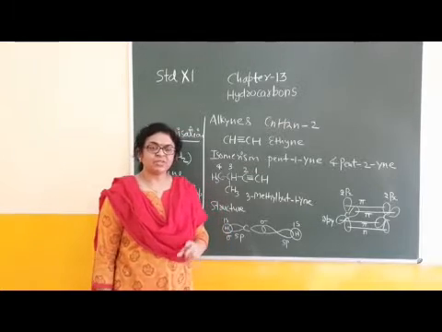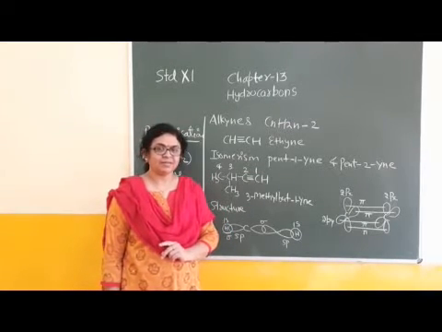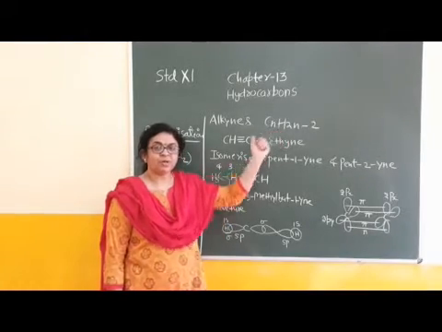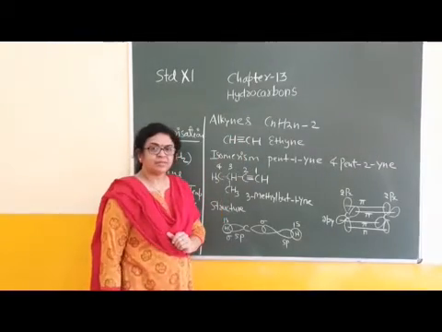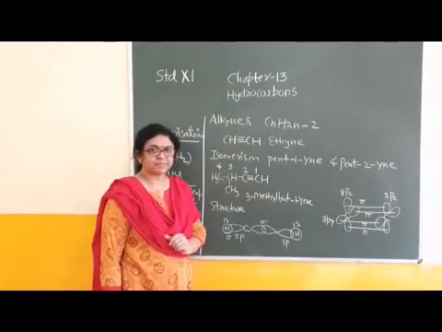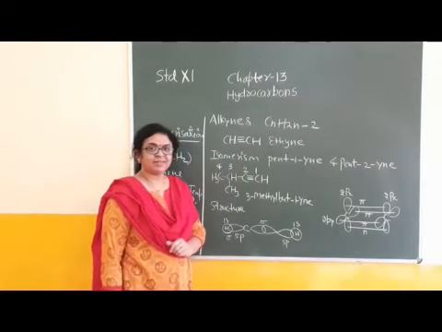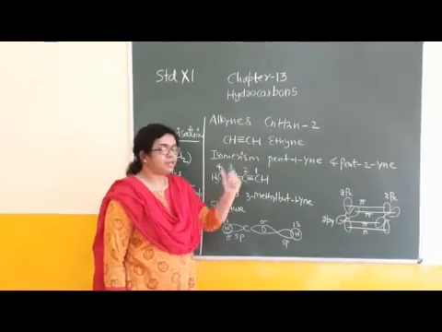Children, for unsaturation, the first member starts from 2 carbons. Then for alkynes also n starts from 2, n is equal to 2. The first member of the alkyne family is ethyne, CH triple bond CH, right? Triple bonds are present between carbon and carbon atoms. The first member is ethyne: eth for 2 carbons, yne for triple bond.